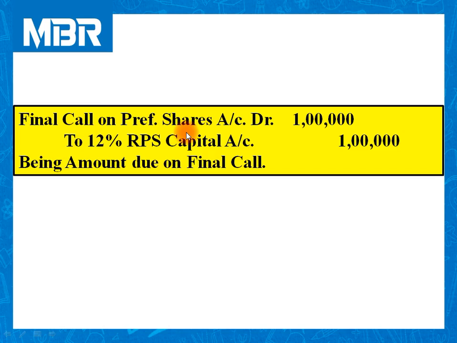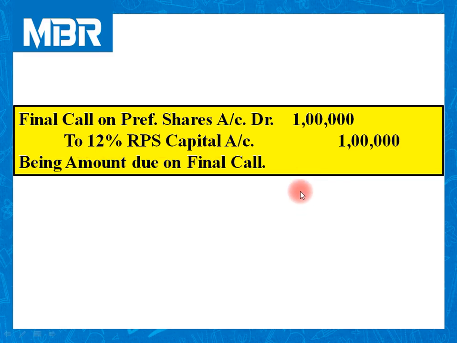So first we need to make a final call. Final call on preference shares account debited rupees 1 lakh to 12% RPS capital account 1 lakh, being amount due on final call.